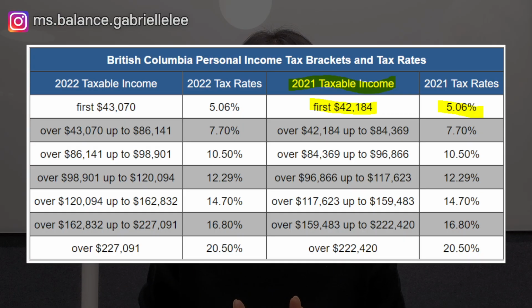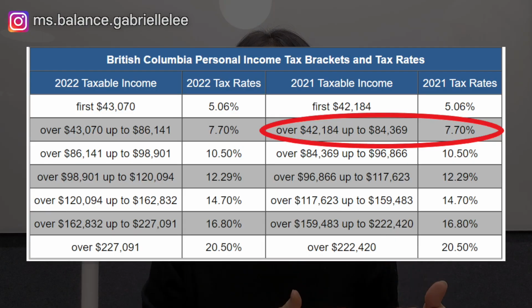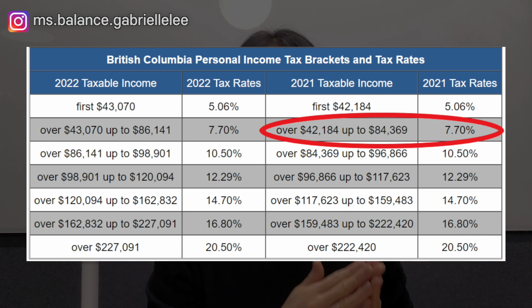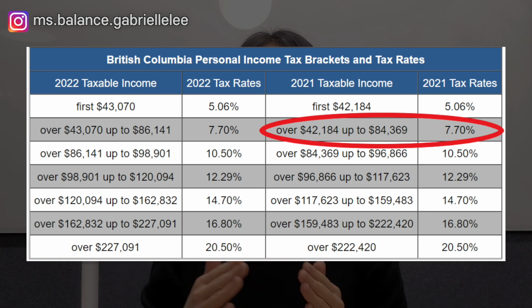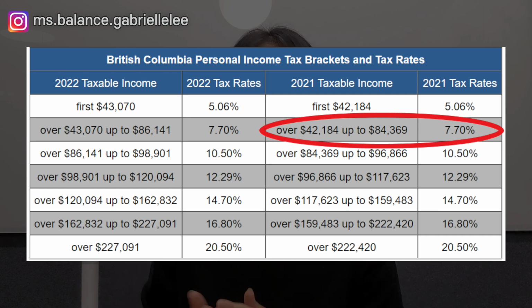In the case of BC, if you have taxable income less than $42,184, you are in the lowest tax bracket for 2021 of 5.06%. If you made more than that but less than $84,369, you still pay 5.06% on the first $42,184 and then 7.70% on the next $42,184. You may notice that it's easier to just look at the combined federal and provincial tax rate table here.